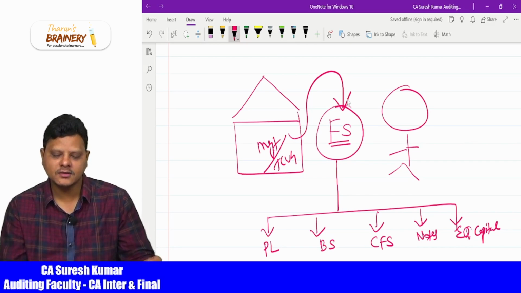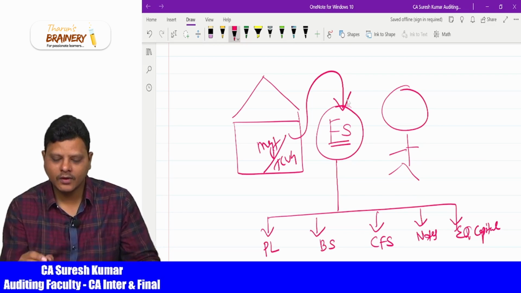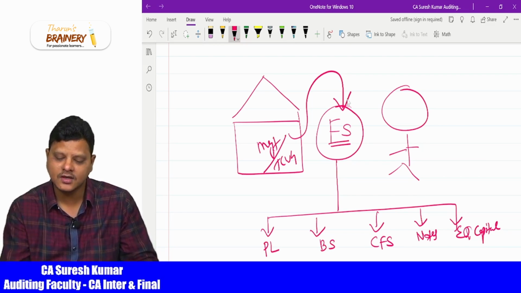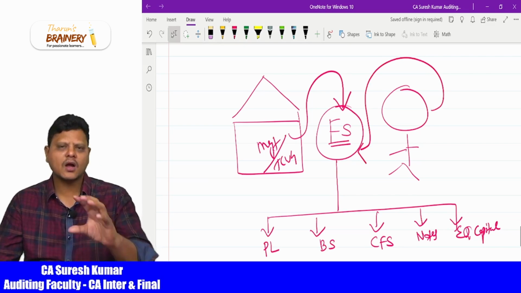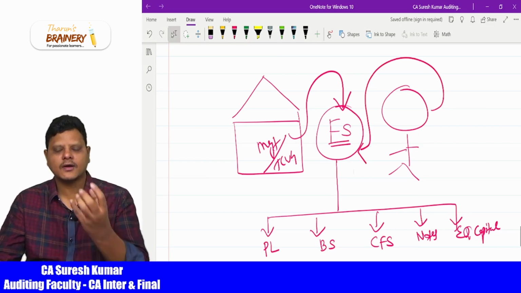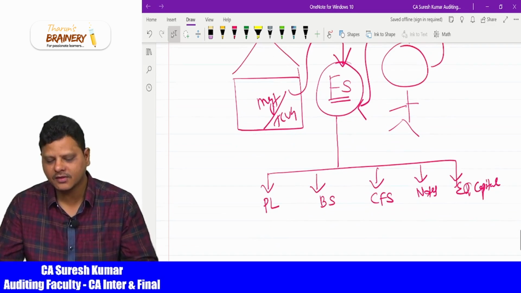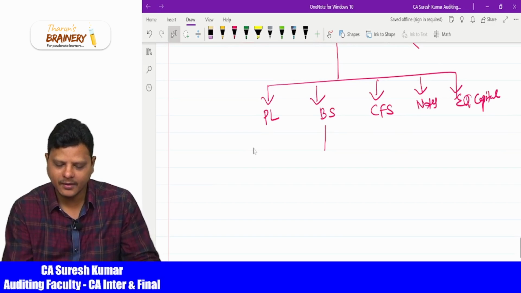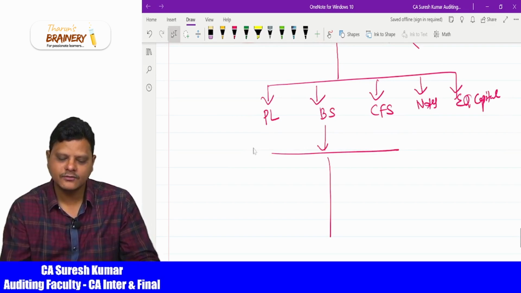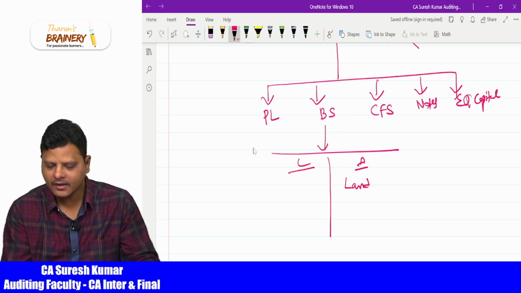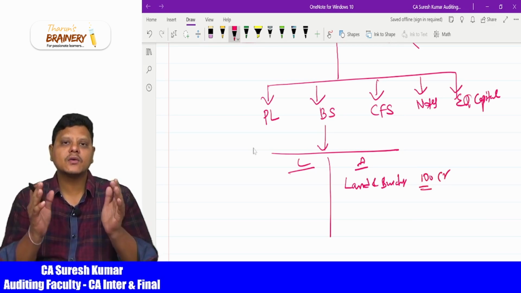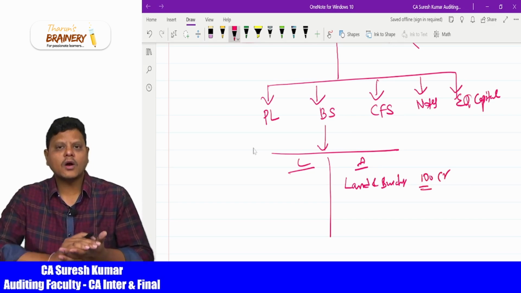Once the financial statements are ready as per the law, the statutory auditor of the company will come and verify them. The common base here is the financial statements of the company. Let us take a classical example in the balance sheet. In the balance sheet there are liabilities and assets. Let us take one example, land and buildings having around 100 crores.